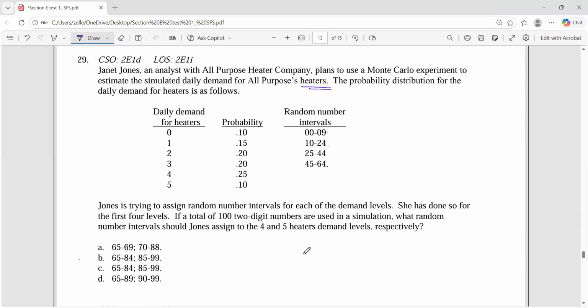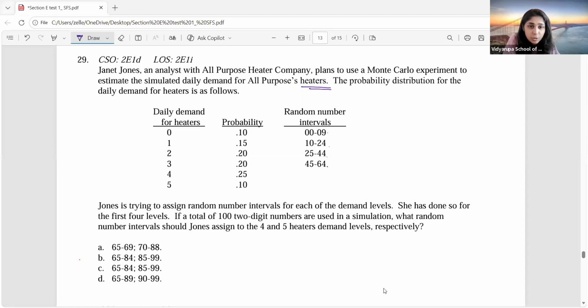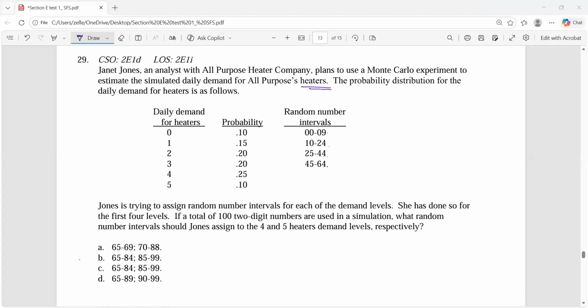Ma'am, option B and C. Option B and C is the same thing. Yes, ma'am. That's a print error, right? But why are you going with option B or C? Is B or C the correct answer? Ma'am, option D. Why D?